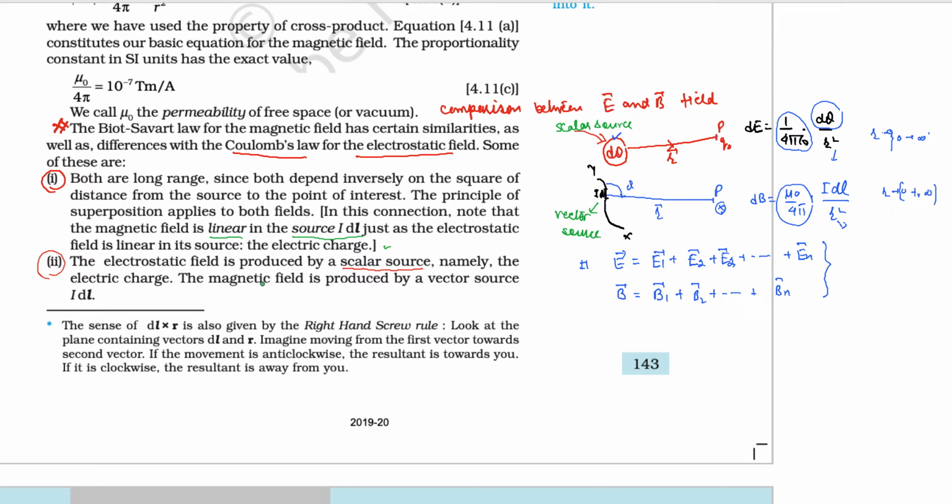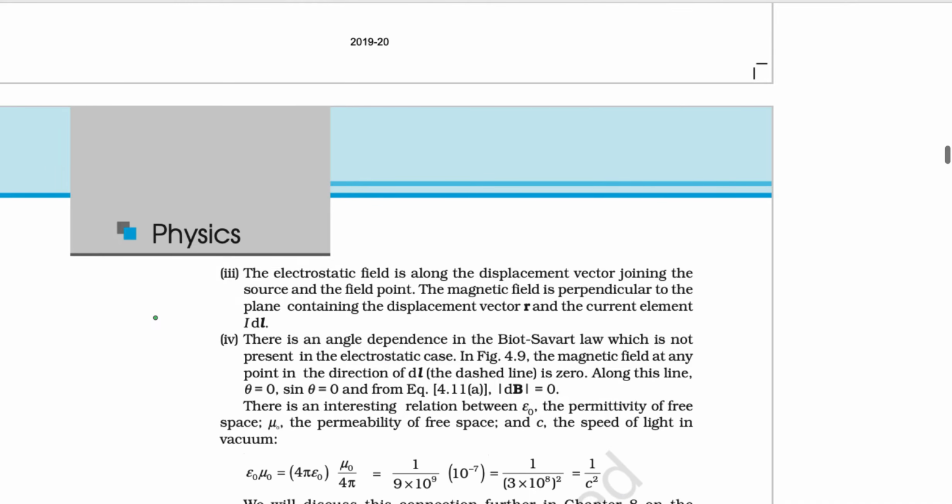So magnetic field is produced by the vector source I dL, because I is a scalar part while dL has its direction. So this is a vector source. Now this is what he has written over there, dL cross r. I have explained the meaning of counterclockwise and clockwise direction, what the cross product means. So I would like to revise it again and again.